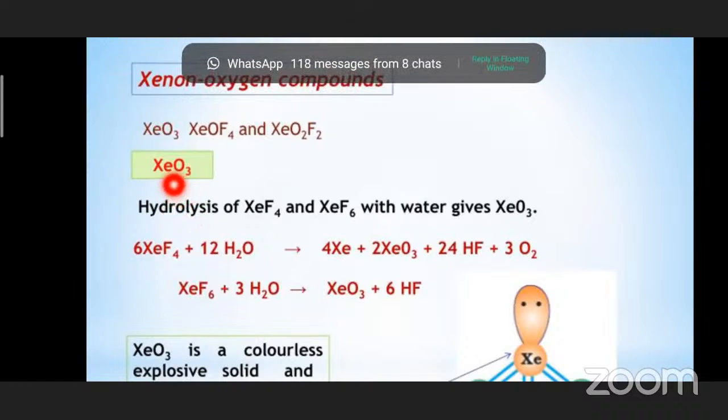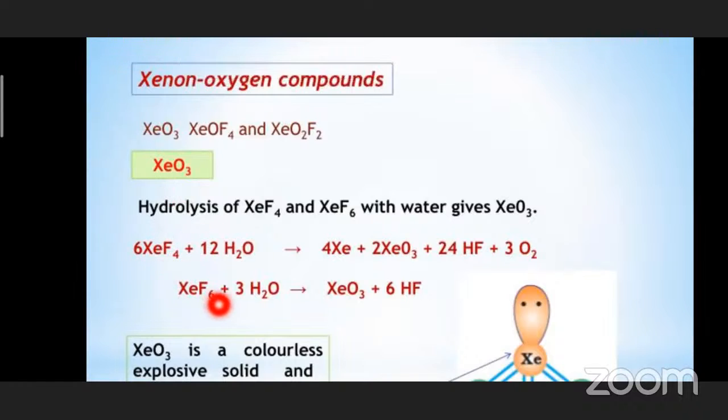So this is formed when xenon tetrafluoride or xenon hexafluoride react with water. So let us see here. XeF4 is reacting with the water and forming xenon trioxide, HF and O2.